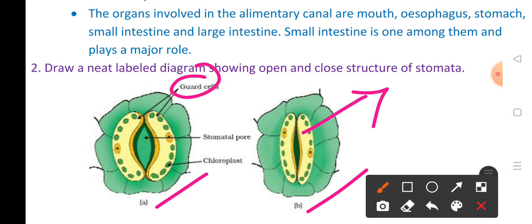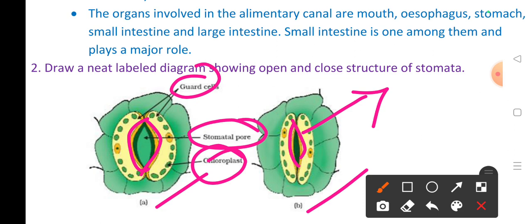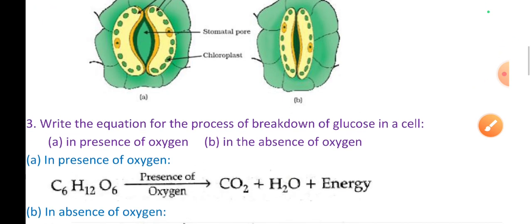Then we see green chloroplasts and small pores, which are called stomatal pores. If a stomatal pore is opened, it is the open stomata, and if a stomatal pore is slightly closed, then it is the closed structure of a stomata.